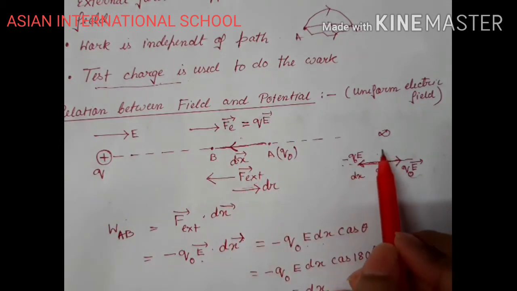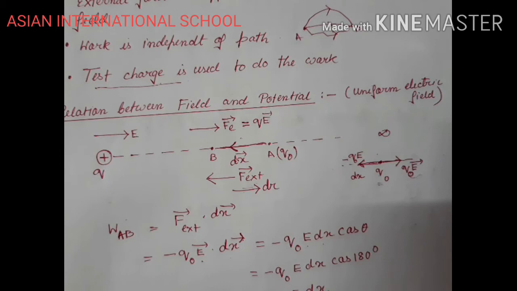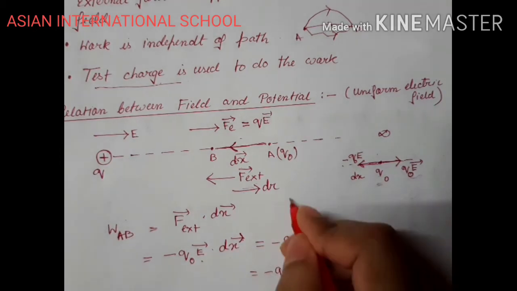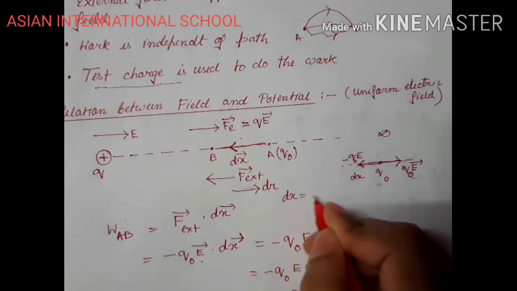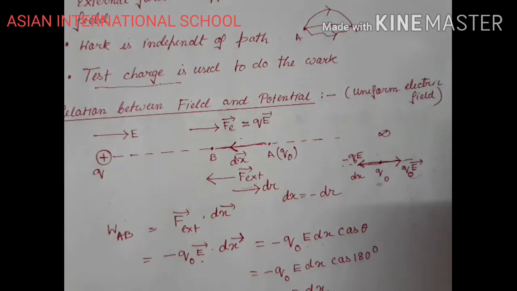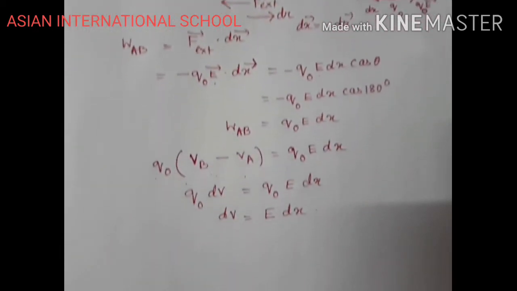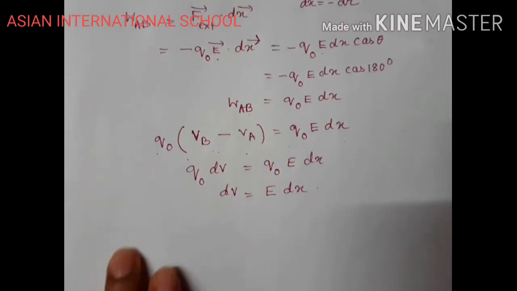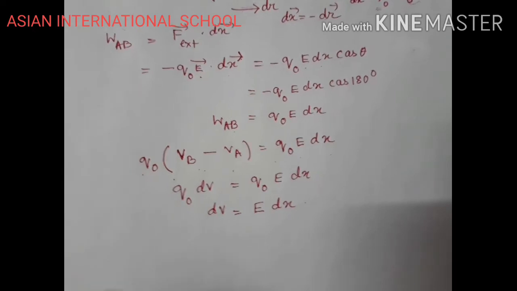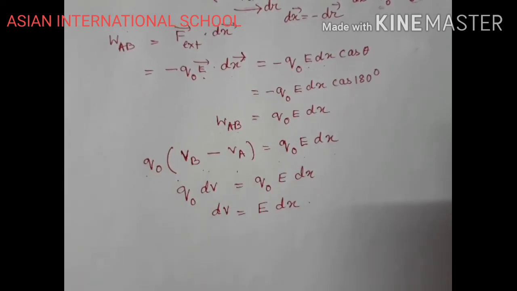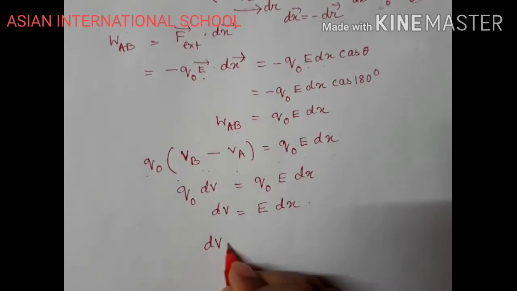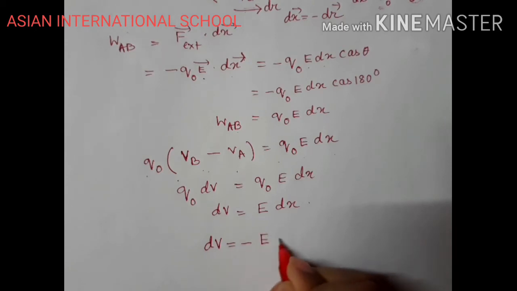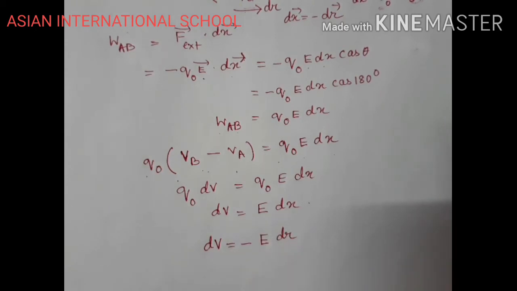So that means x is measured from infinity to the place where you are bringing it. So you can understand that dx and dr are opposite to each other. Both are displacement, but they are opposite in direction. Hence, it's better to signify with respect to position vector. So if we signify with respect to position vector, we get dV equals minus E dr, right?